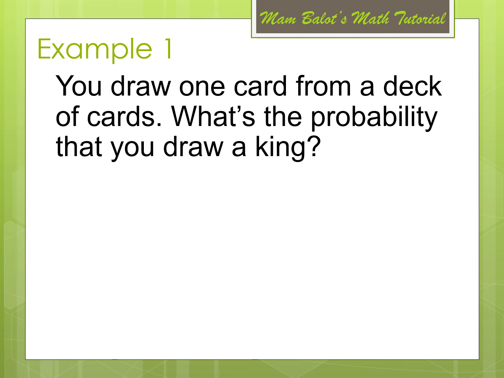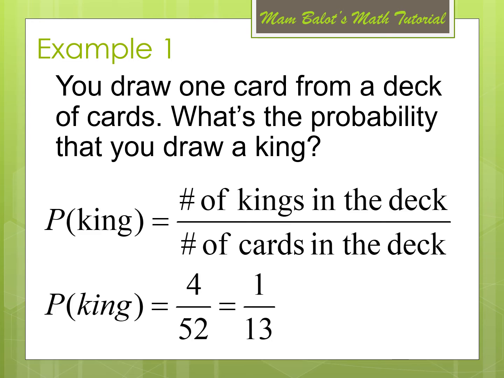You draw one card from a deck of cards. What's the probability that you draw a king? So the probability of getting a king is the number of kings in the deck divided by the number of cards in the deck. So the probability of getting a king is 4, since we have 4 kings in the deck of cards. Then all the number of cards in the deck are 52. So we have there 4 over 52, which can be reduced to 1 over 13.